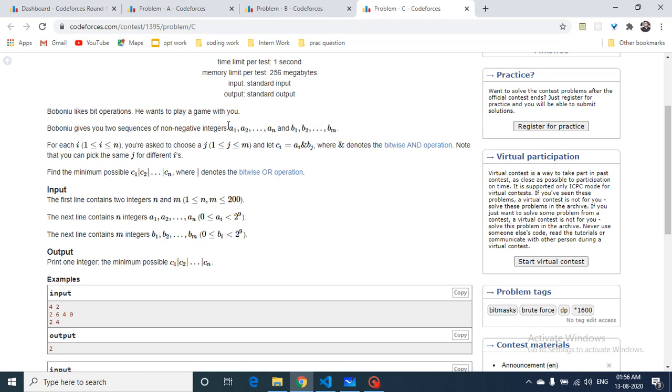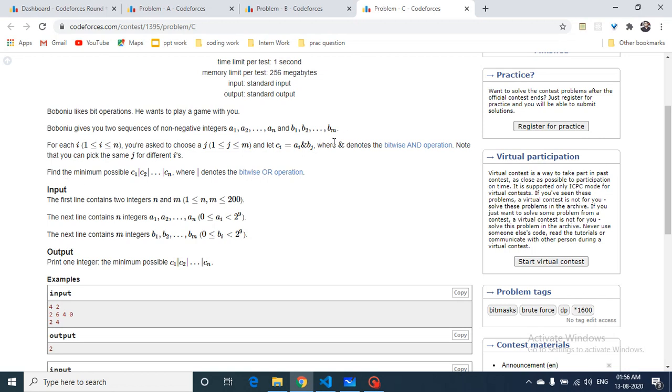So for every integer from the first sequence you have to choose an integer from the second sequence such that ci is equal to an AND operation of both the values which we have chosen. Also note that you can pick the same j for different i, which means that for a1 I can choose b1, for a2 I can again choose b1, for a3 I can choose b2, and so on. The resulting ci is just ai AND bj.